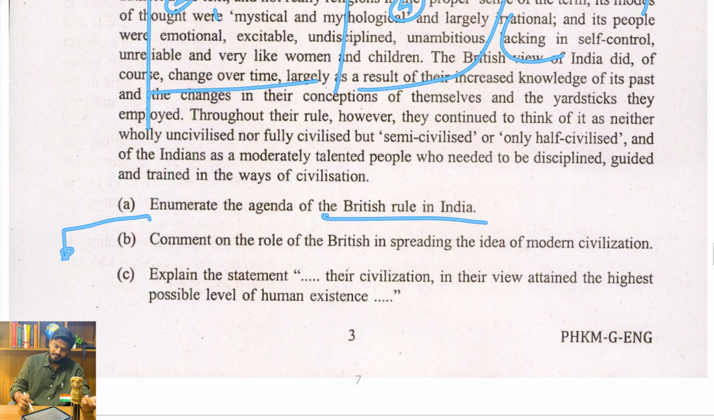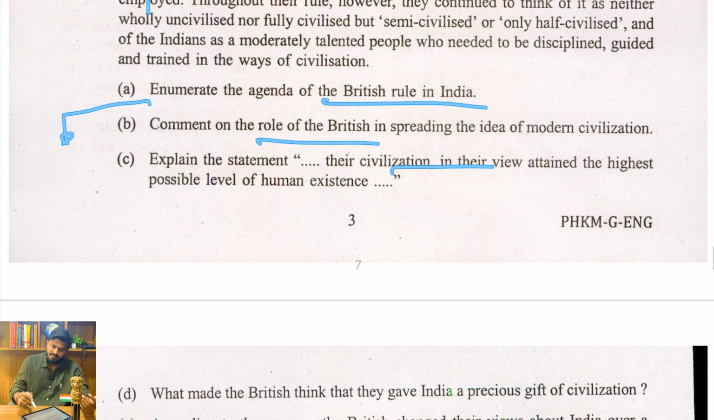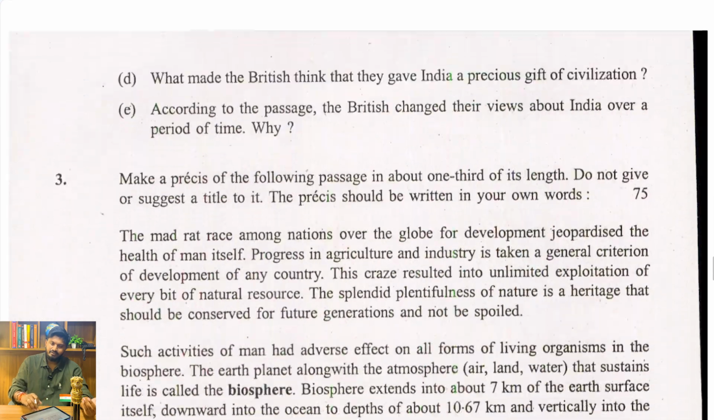So like enumerate the agenda of British rule and then comment on the role of British in spreading the idea of modern civilization, etc. Explain the statement: their civilization in their view attained the highest possible level of human existence. Again, here also it is not necessary to write your opinion. The answers will be straightforward, which will be provided in the comprehension or the passage. Just copy from the passage and write it in the answers.